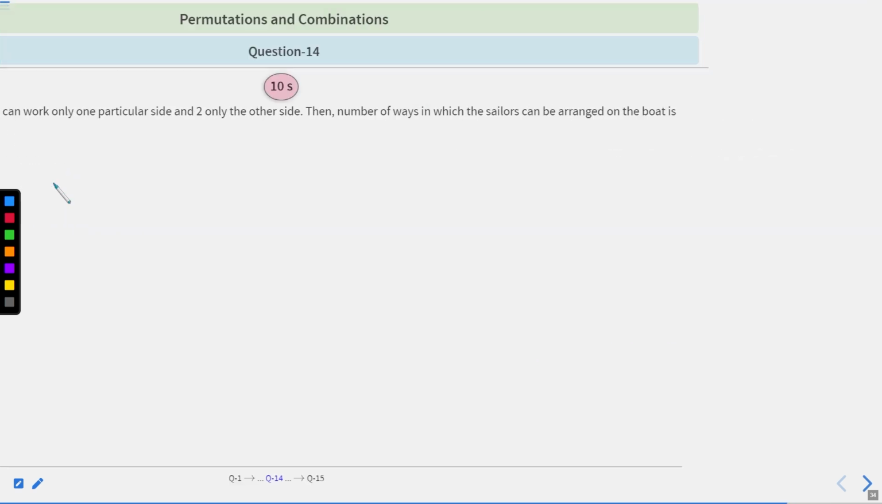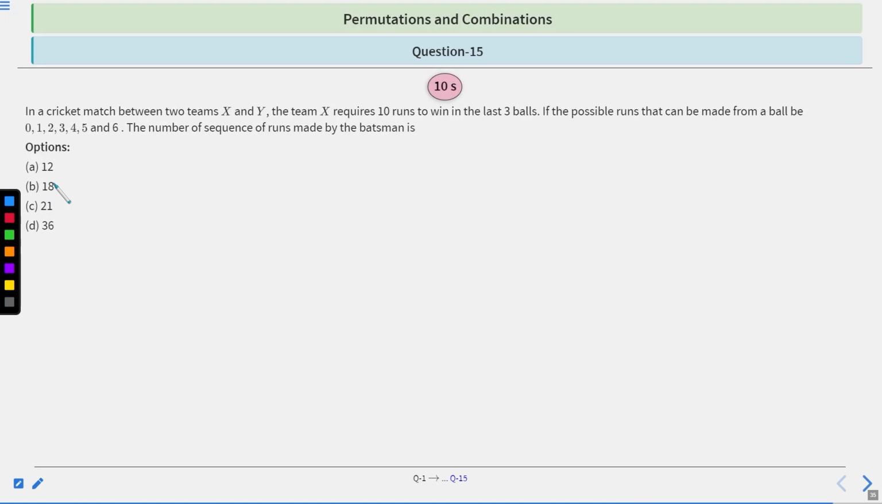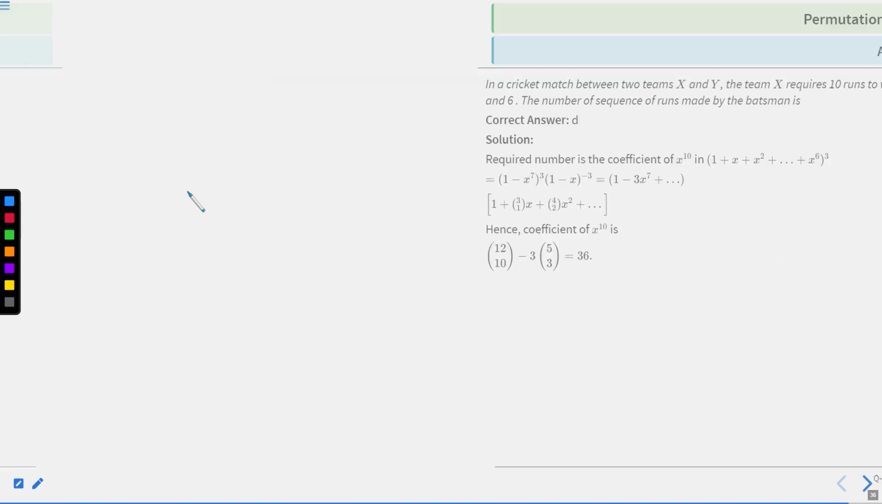Let's move to the next question, question number 15, which says, in a cricket match between two teams X and Y, team X required 10 runs to win in the last 3 balls. If the possible runs that can be made from a ball be 0, 1, 2, 3, 4, 5 and 6, the number of sequences of runs made by the batsman is. So you have 10 seconds to solve this question. After 10 seconds, we will discuss the solution. Okay, let's move to the solution part.